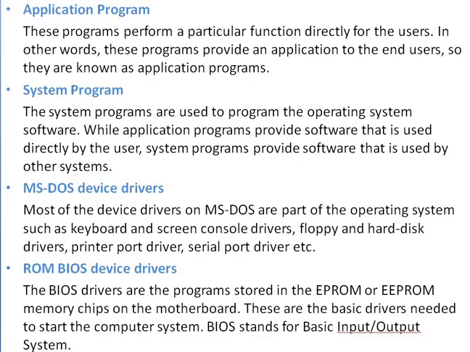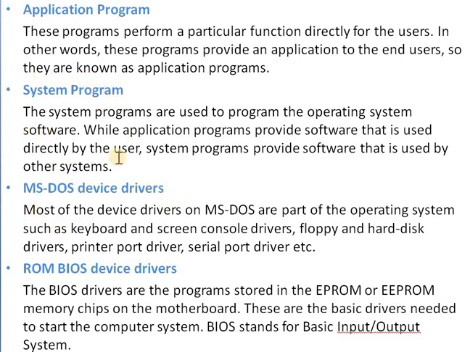This is all about the DOS operating system. DOS operating system follows the command line interface and has 4 layers, and each layer performs its defined operation or task. For example, first layer is the application program. Application programs are used by the end users. Next, system program. This is system software which is used by the operating system.